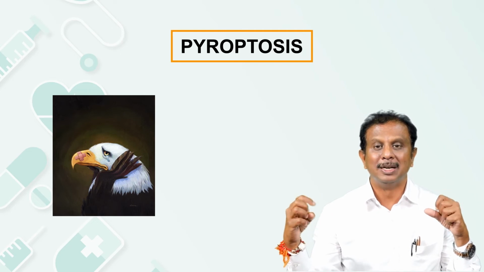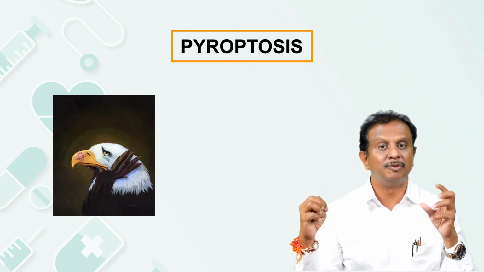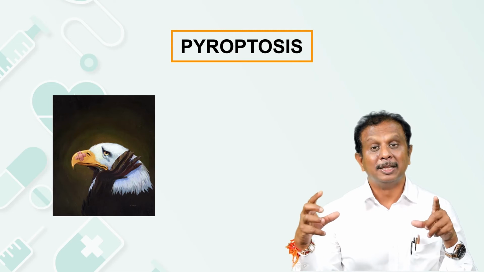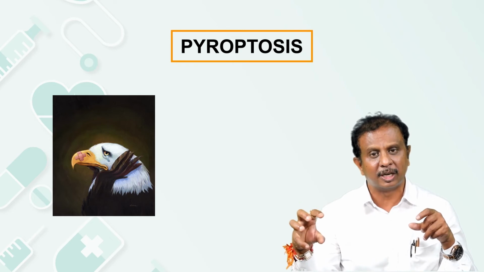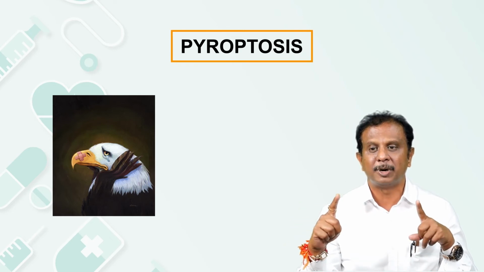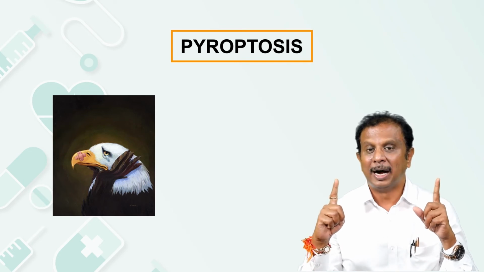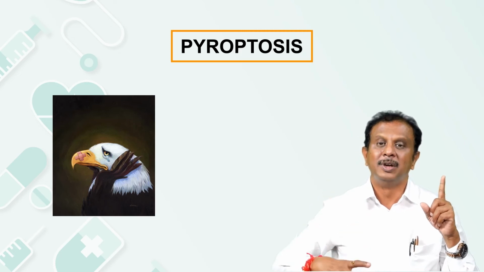Interleukin 1 is the reason for the formation of fever and the chemoattraction of neutrophils. This is the process of pyroptosis, where the bacteria not only utilize liquefactive necrosis, but can also utilize the pathway called pyroptosis, where it utilizes caspase 1 and produces interleukin 1 in excess and can cause cell death.